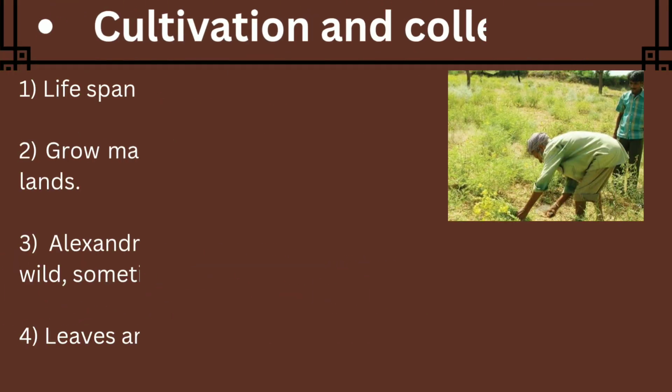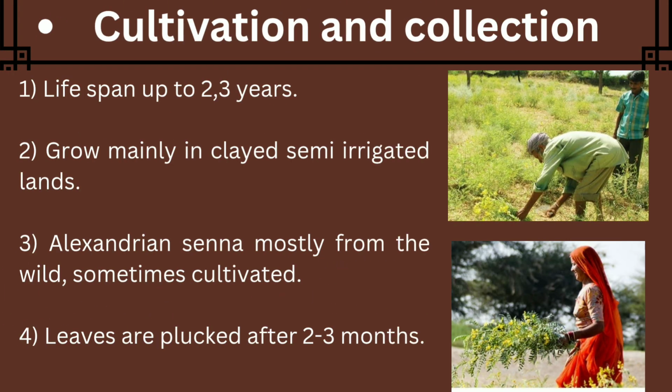Next, how the plant is cultivated and collected. The senna plant is 0.5 to 2 meters in height, mostly cultivated in level and clay semi-irrigated lands. The lifespan of the cultivated plant is 2 to 3 years, but it is grown annually. Alexandrian senna is mostly from the wild, but sometimes it can be cultivated. The cultivated crop becomes ready within 2 months, but the leaves are plucked in 3 months.